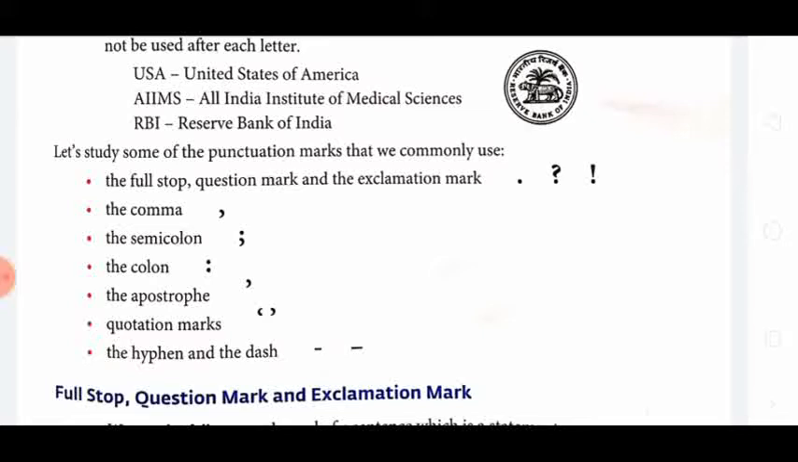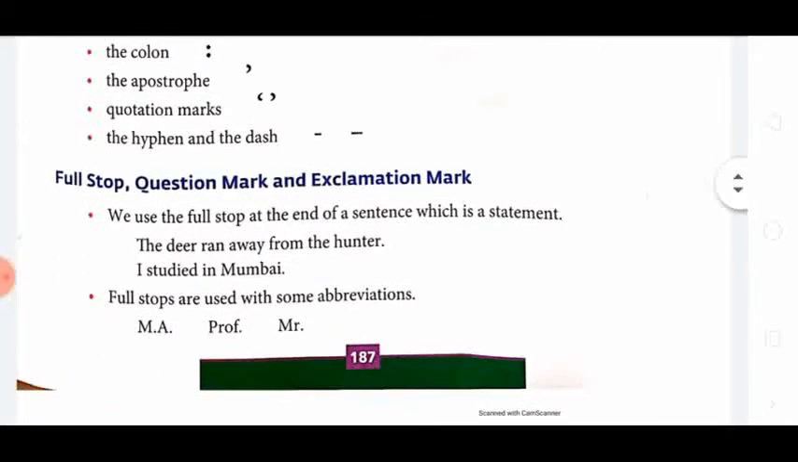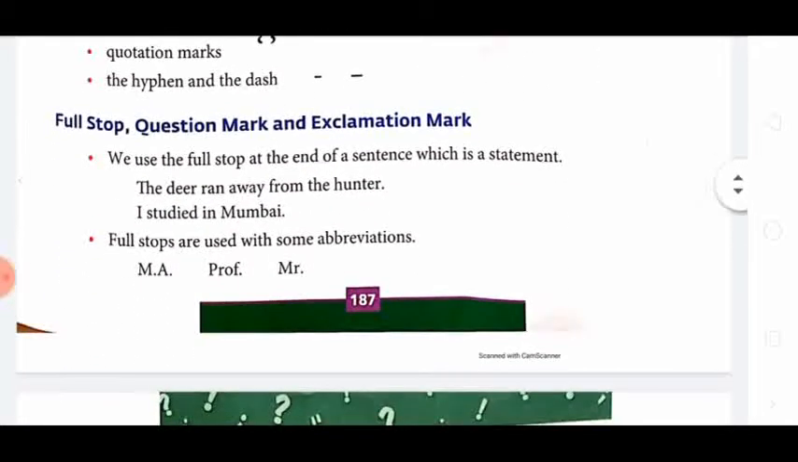You know what a full stop, question mark and exclamation mark are. These three are given there also in front of you. Then comma, semicolon, colon, apostrophe, quotation marks, hyphen and dash. So these are the punctuation marks that we have to study in this lesson, where and when we have to use them. Now let us see about the first: full stop, question mark and exclamation mark.